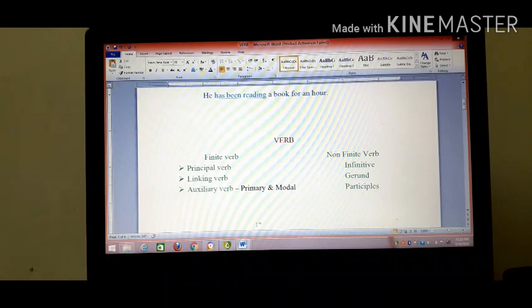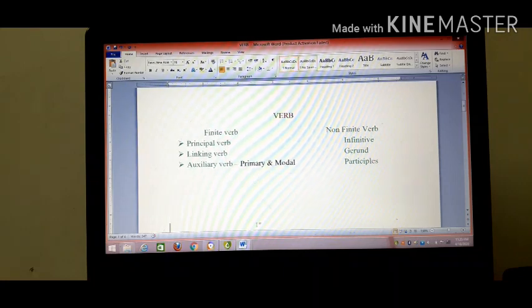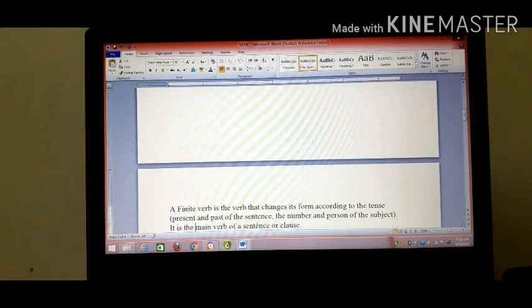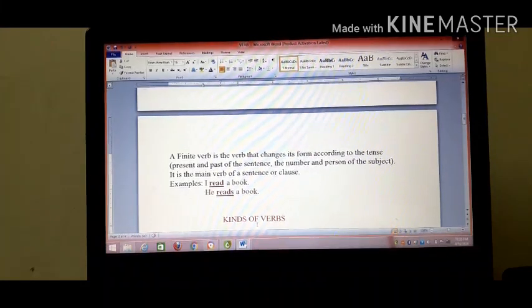Today our topic of discussion is transitive and intransitive verbs, which falls under the category of finite verb, and thus we should know what a finite verb is. A finite verb is a verb that changes its form according to the tense, present and past, of the sentence, and the number and the person of the subject. It is the main verb of a sentence or a clause.